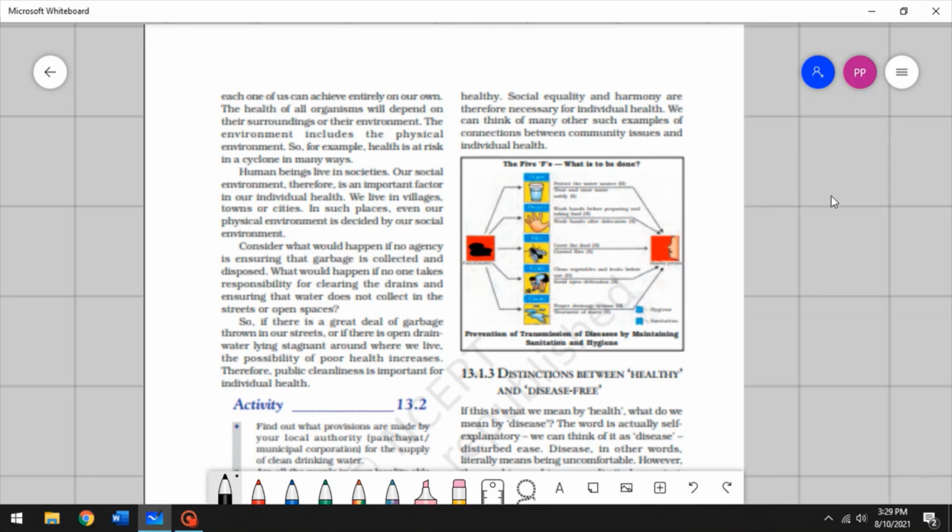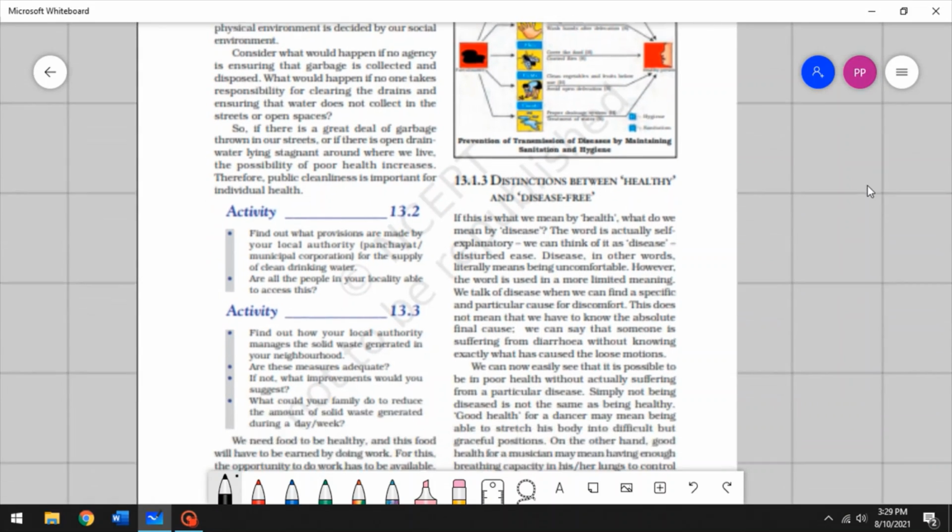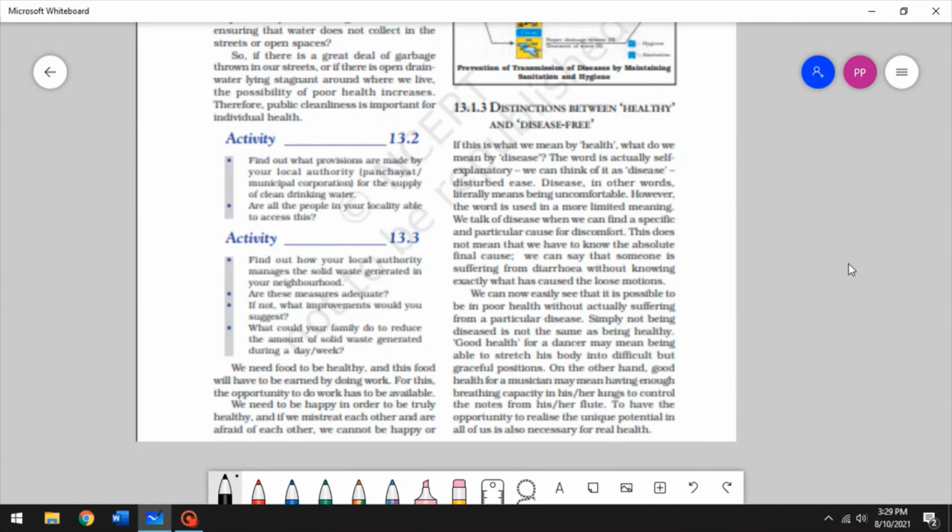All right. So we have another activity here, activity 13.2. There's another, activity 13.3, that I think you can do, right? And then we need food to be healthy, and this food will have to be earned by doing work. So the opportunity to do work has to be available. So all this is the effect of community on your health.